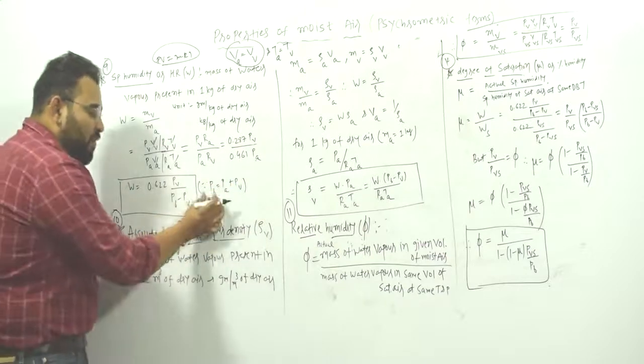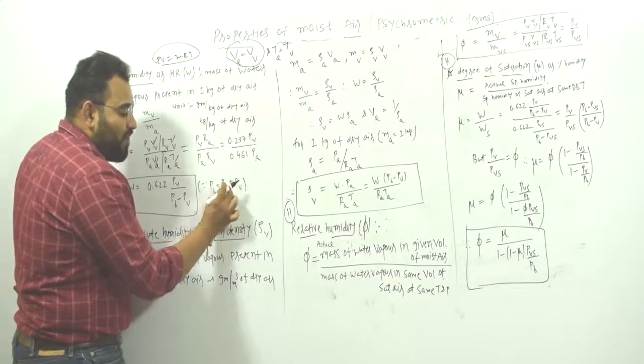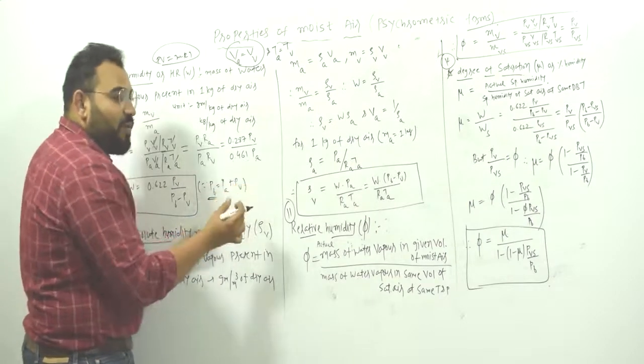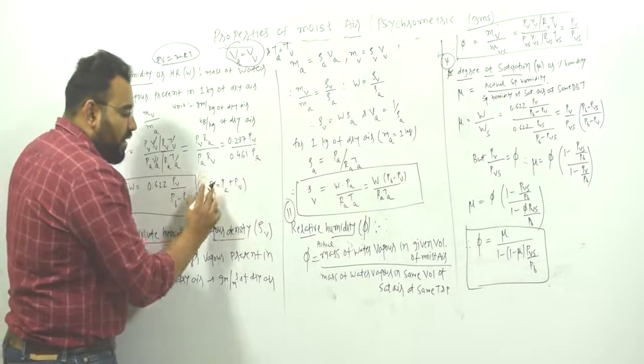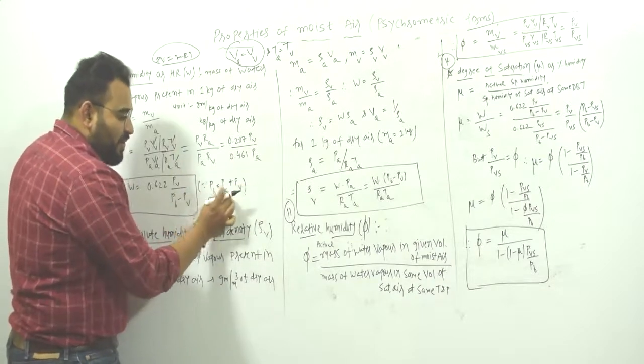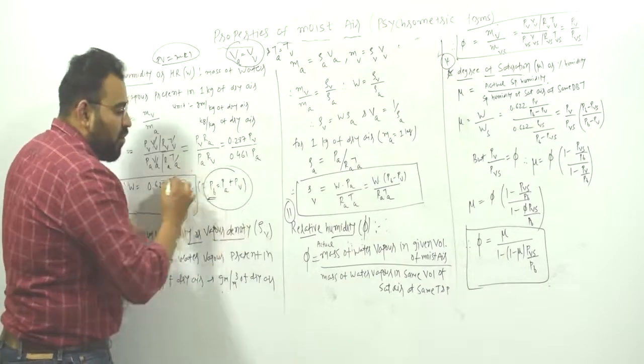So when I say atmospheric pressure, PB, it is equal to the sum of the pressure of dry air plus the pressure of water vapor. You can say the partial pressure of dry air plus the partial pressure of water vapor. So total atmospheric pressure is equal to the partial pressure of dry air plus the partial pressure of water vapor. That is also known as Dalton's law.